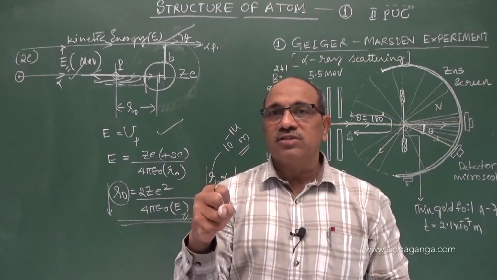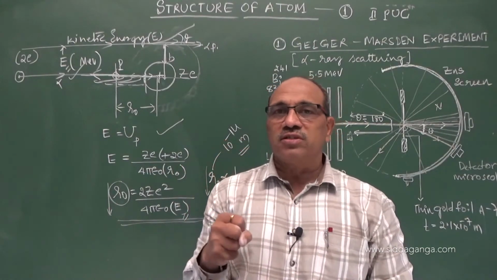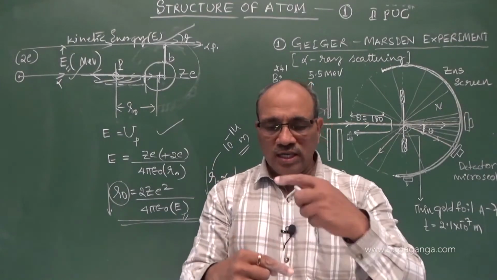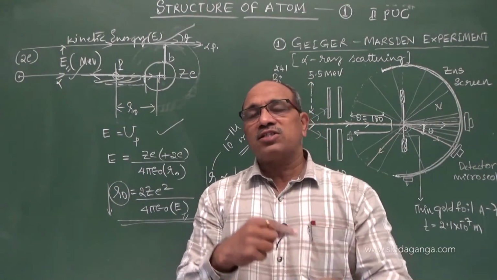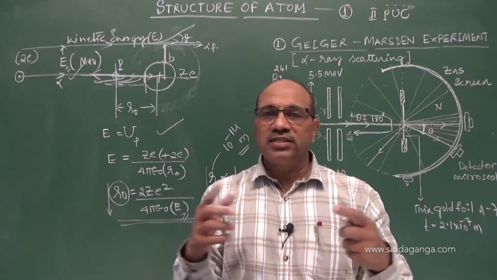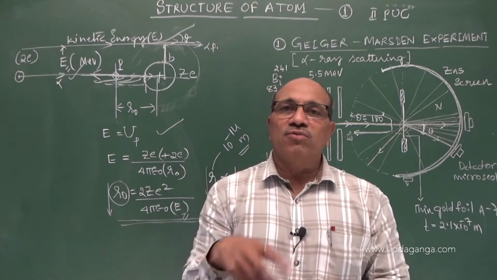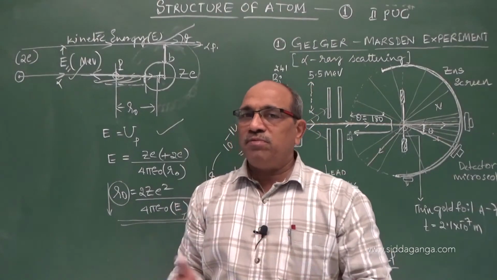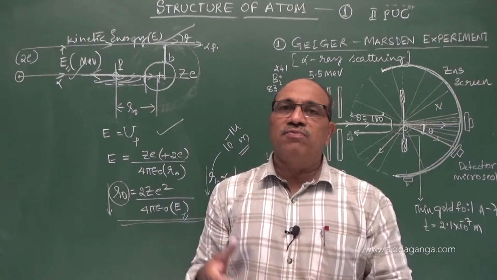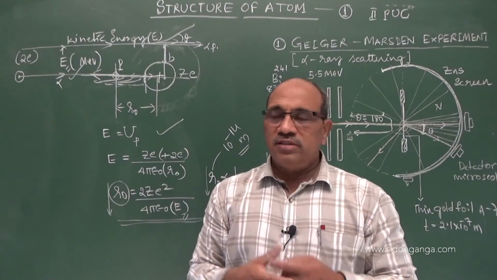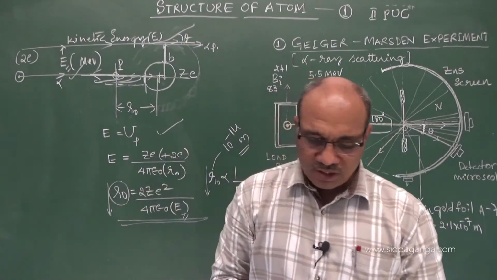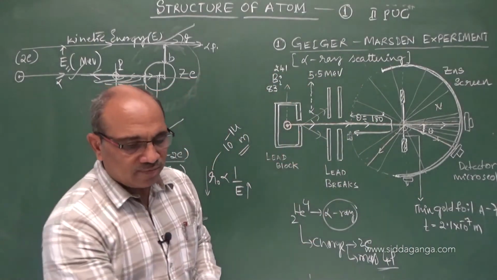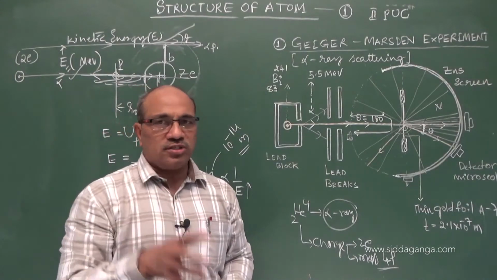In that small region, strong nuclear forces bind the positive charge and the mass of the atom, and electrons go around it in circular orbits, just as the planets go around the sun. That was the thought of Rutherford, and he brought up a new model, which is called the Rutherford atom model. That we can see later. I hope you have followed this. The major thrust of today's class is this Geiger-Marsden experiment, its observations and conclusions.